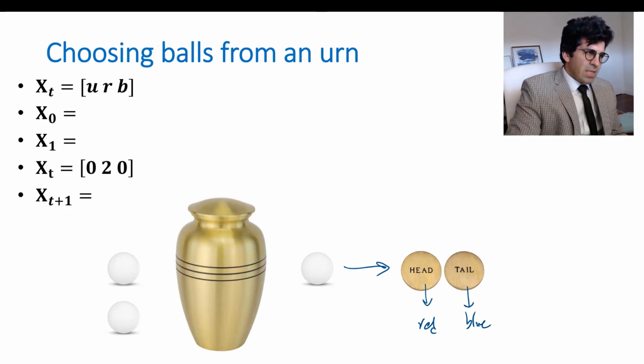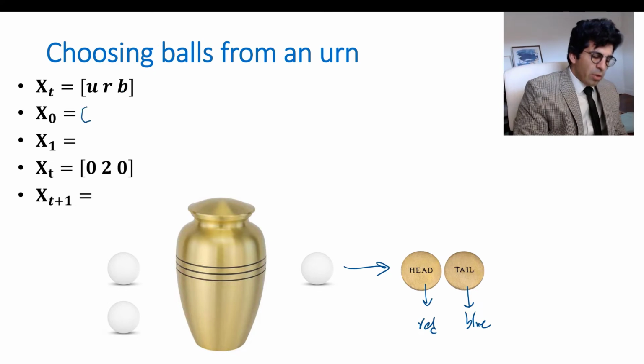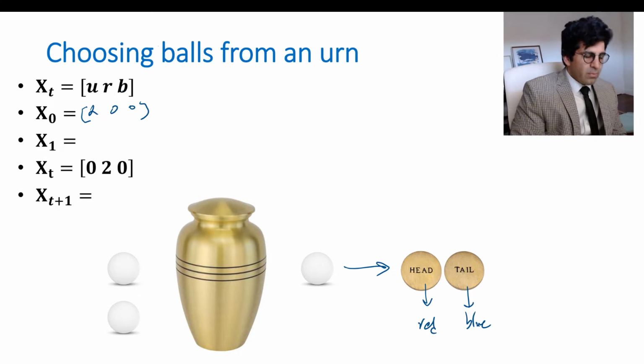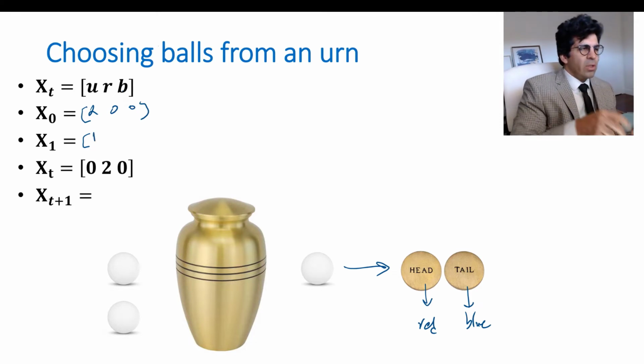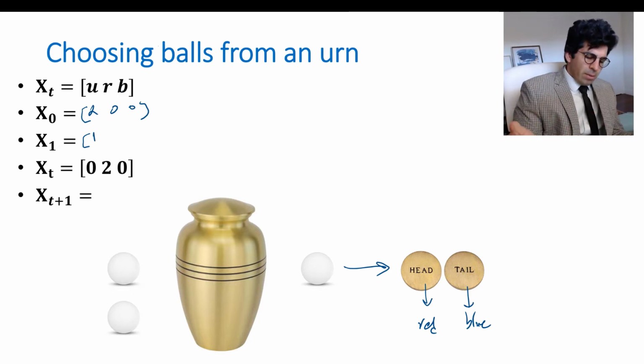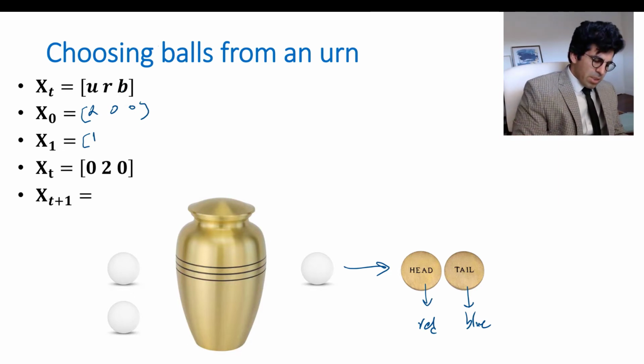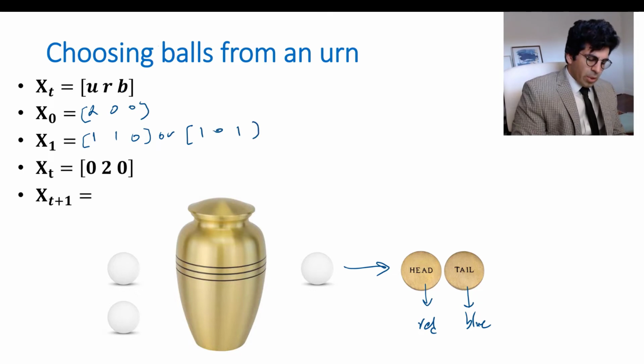So what is X sub 0? Like, how do we start? What is the state of the system in the beginning, basically? In the beginning, we only have two unpainted balls, so that's going to be 2, 0, 0. After I finish the first round, I'm still definitely going to have one unpainted ball, because the one that I take out is going to be unpainted. And I flip a coin, it could lead to blue, or it could lead to red. So it could be either 1, 1, 0 or 1, 0, 1, right?